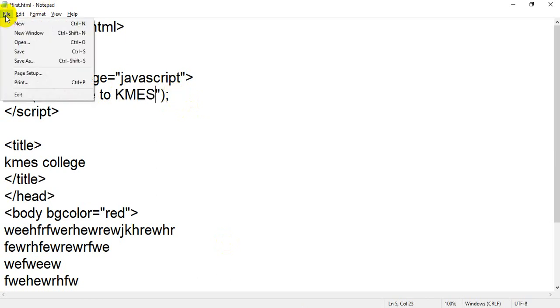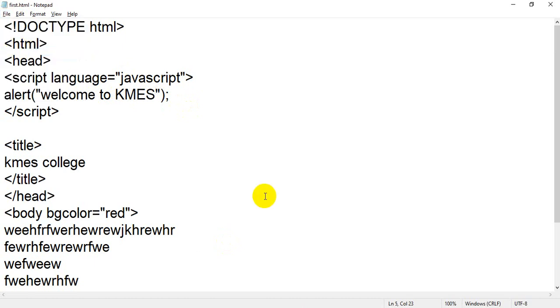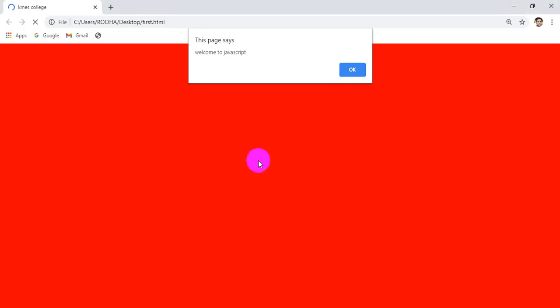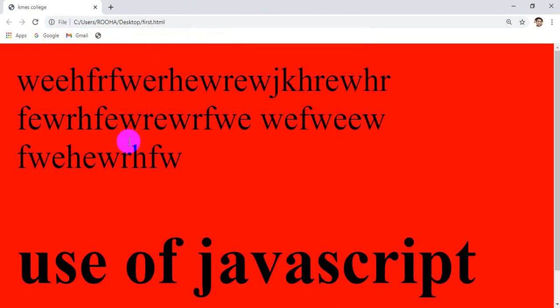click on save. When you make any changes, click on save. When you flip back to your browser and refresh the file, now you will see welcome to Chemius is displaying. This box is called an alert box, and this message is coming from your Notepad, which you have written. Click on OK, and your HTML page will appear.